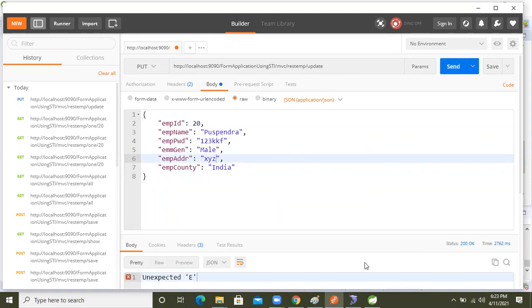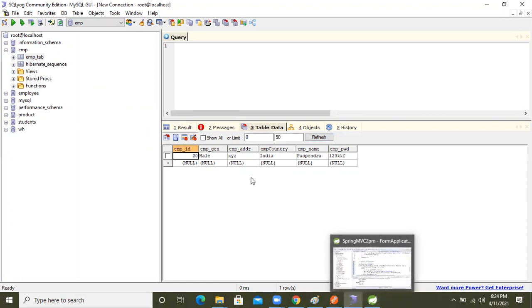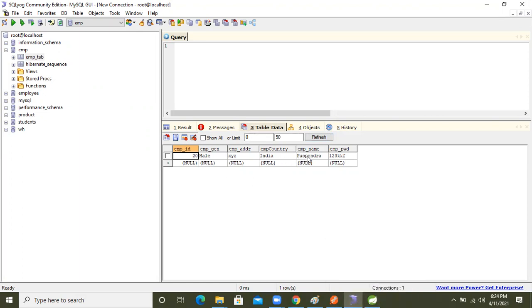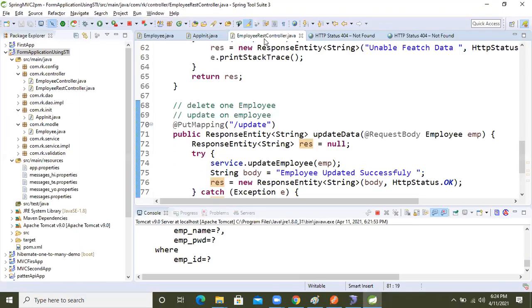Unexpected error. Okay, we are getting an error, but we are getting a 200 status code. One minute. Hey, this is updated, but still something we wrote wrong in the API. See, data is updated. Before the name was Ravi, now this one became Pushpendra. But one minute, I will check where I made a mistake.